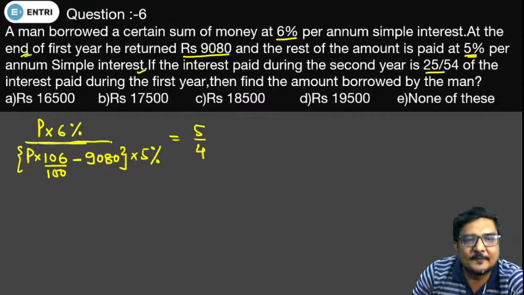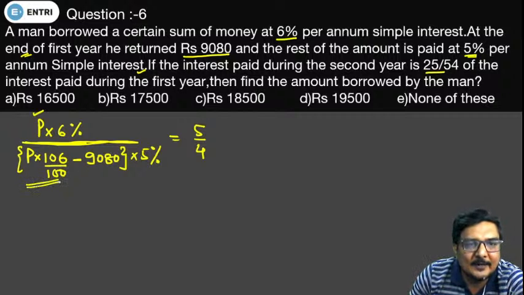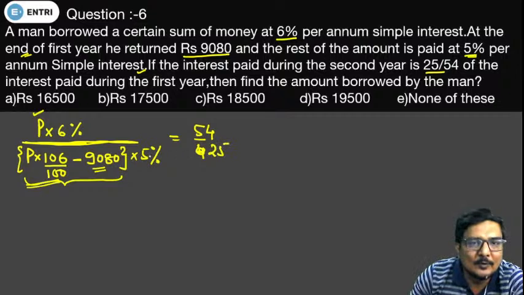This is the interest of your first year. If we assume the principal to be P, the interest will be calculated on this P at the rate of 6%. And for the second year, we have to find the remaining amount. So this will be the amount at the end of first year, and we will subtract this particular amount. So this is the remaining amount at the end of first year, and this remaining amount will be calculated at the rate of 5%. And this ratio is given like 25 upon 54. So now 5 and 5 get cancelled out, and this comes out to be 9. So we are going to multiply it.